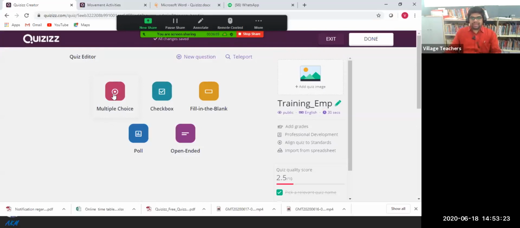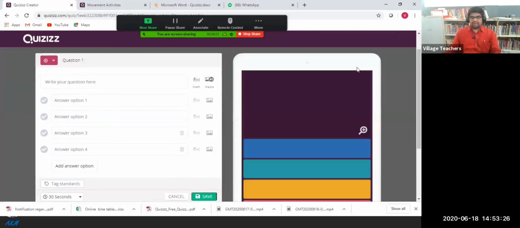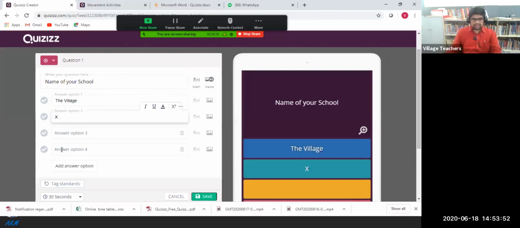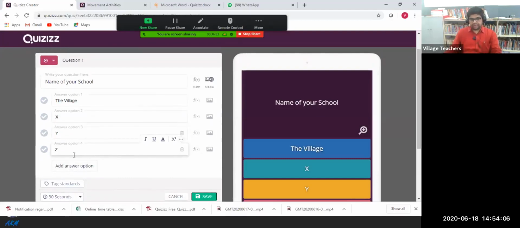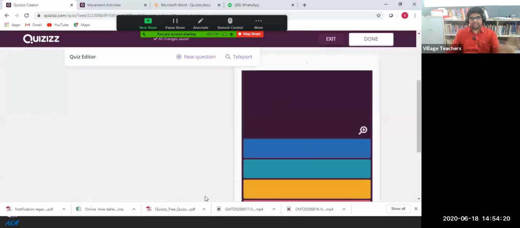Okay, so if I select the multiple choice question, the question option will come. So we can directly write a question here. Name of your school. We can just specify the village X, Y. After this, add answer option. That is, if you want to add one more option, you can add, because I already mentioned that we will get 5 options, and the correct answer I can just tick here like this. It's very simple. And click on the save. So the interface you can see here, and I can just click on the save button. The first question is saved.